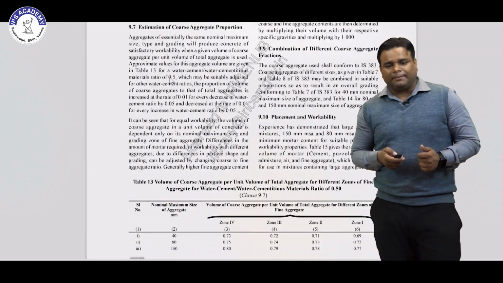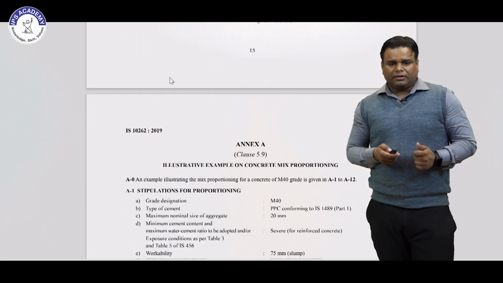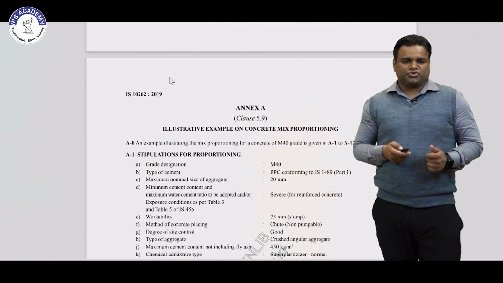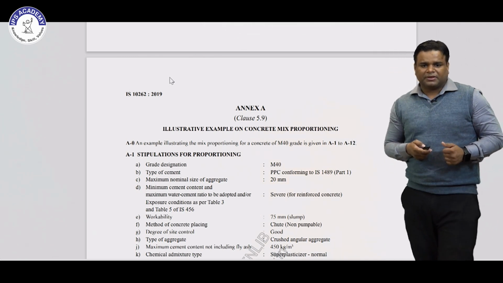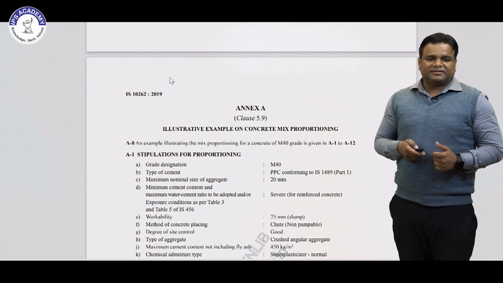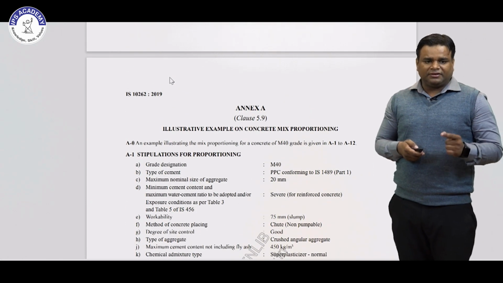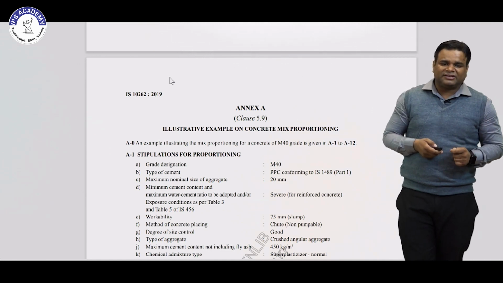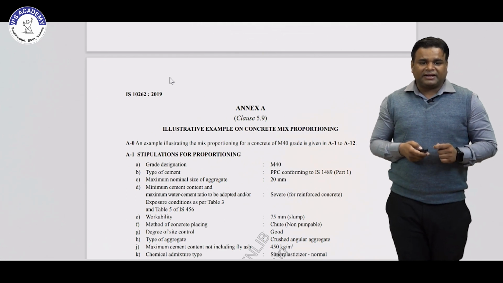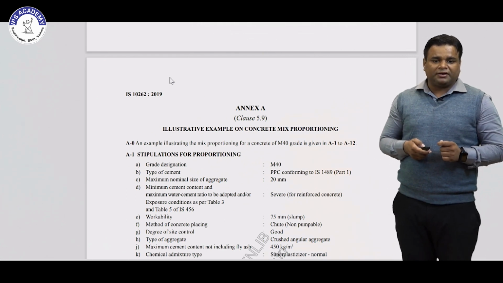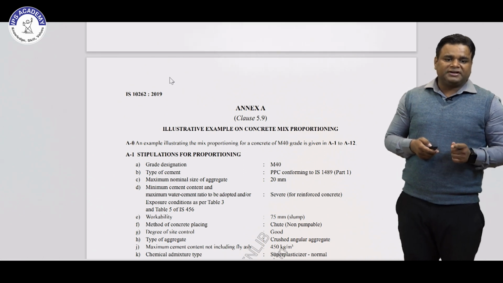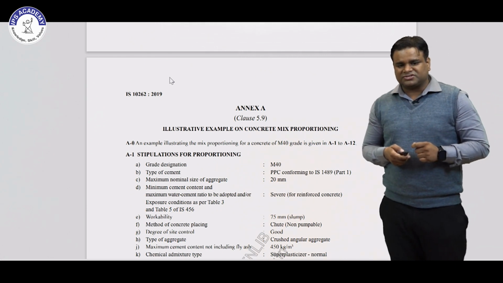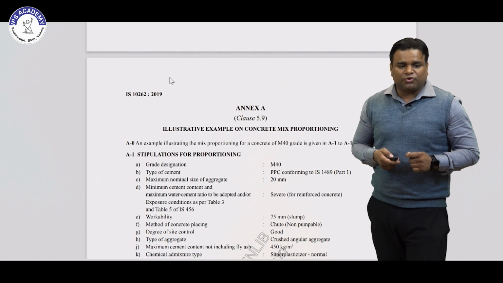So let's take the example which is given in that code for concrete mix proportioning. It is the first example, for M40 grade. This data is given: grade M40, type of cement is PPC, maximum nominal size is 20 mm, and the minimum cement content and maximum water cement ratio to be adopted are for the exposure condition as per Table 3 and Table 5 of IS 456. Here a severe condition is given for reinforced concrete.